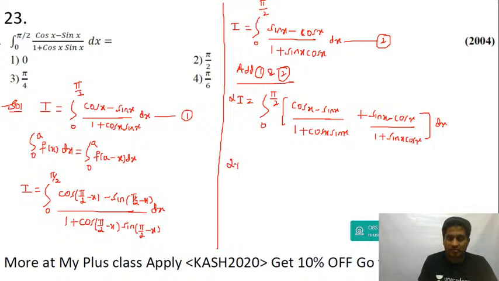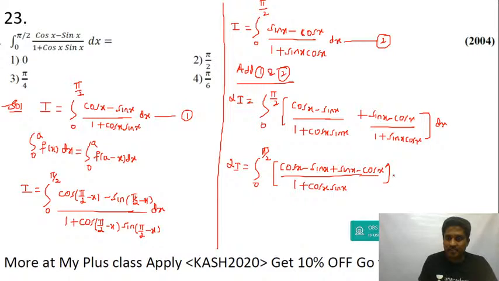You get 2I is equal to the integral from 0 to pi by 2. The LCM will be 1 plus cos x into sin x. So the numerator will be cos minus sin plus sin minus cos, take this in a bracket, and then dx.